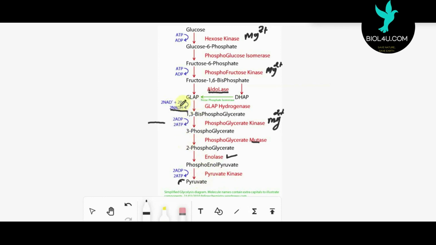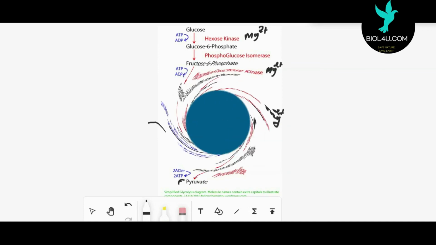This NADH is utilized for the fermentation reaction. In some microorganisms, a fermentation reaction takes place. During the fermentation reaction, pyruvate undergoes reduction, and during the reduction, a reducing agent is required. That reducing agent is the NADH. In the case of aerobic organisms, this NADH at the time of the ETS is converted into ATP. So that is all about the glycolysis.